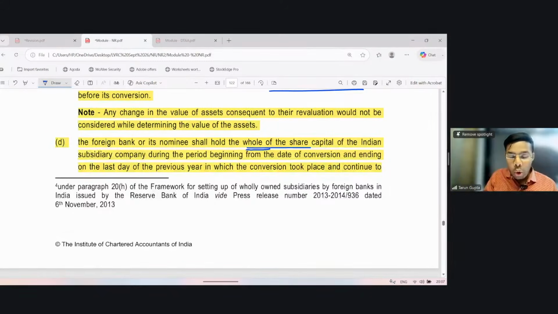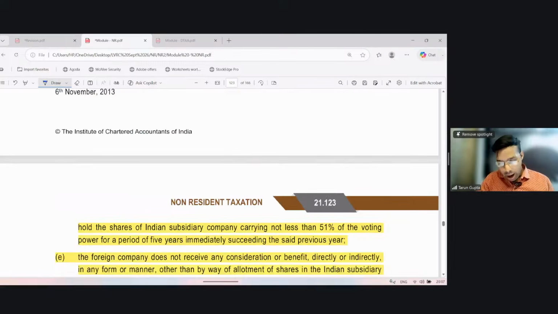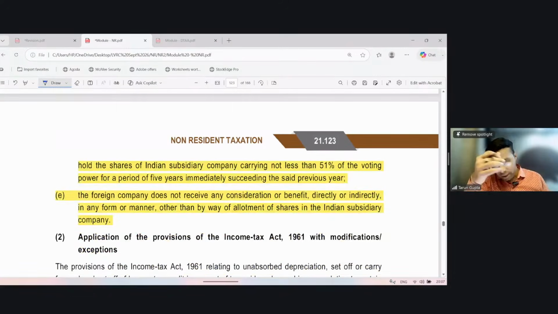So the foreign bank shall hold the whole of the share capital of the Indian subsidiary company during the period beginning from the date of conversion and ending on the last day of the previous year in which the conversion took place, and continue to hold shares of the Indian subsidiary carrying not less than 51% of the voting power for a period of 5 years immediately succeeding the said previous year. Okay, so firstly it says that the whole of the share capital of the subsidiary should be held by the foreign bank or its nominees.